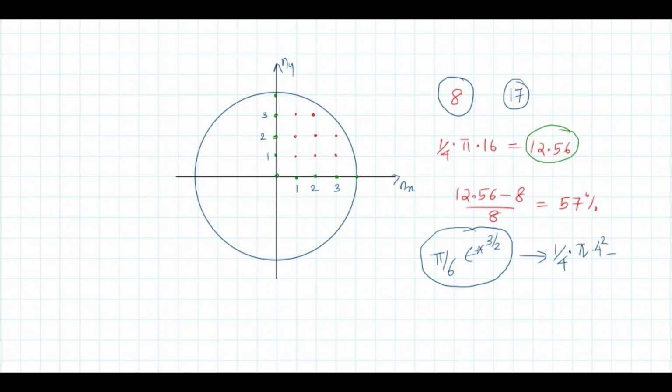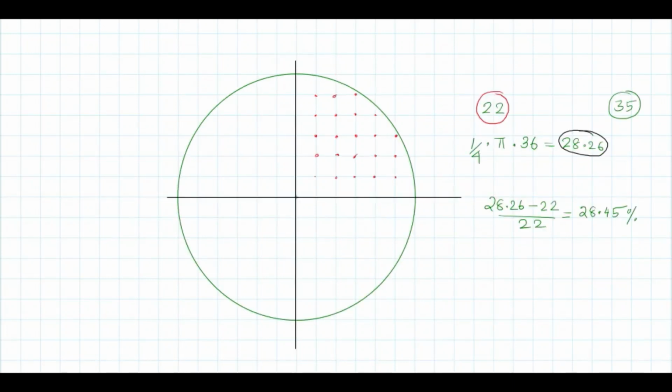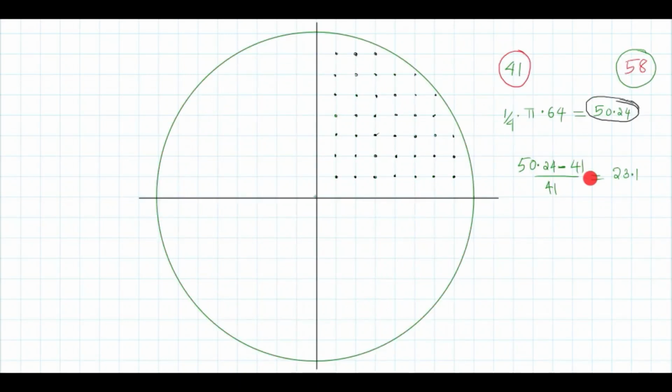So the error is almost 57%. Instead of counting the number, if you are taking the area, you will end up with an error of 57%. But if you increase the radius, that error comes down to 30.83. Then that comes down to 28.45. Then that comes down to 23.1. Okay.